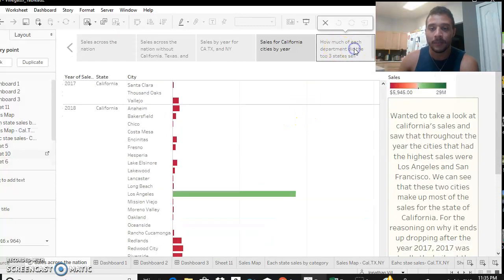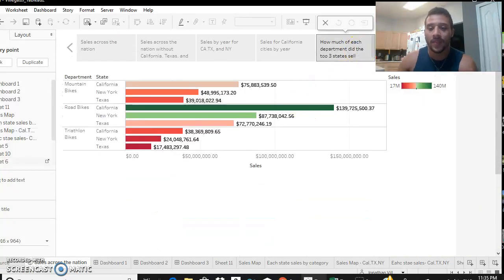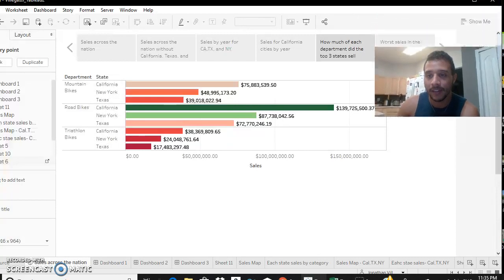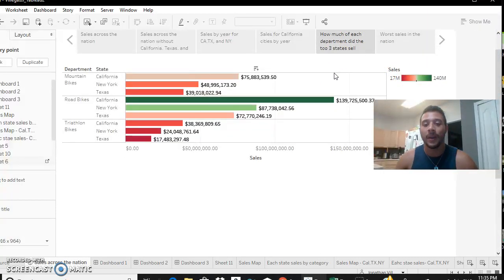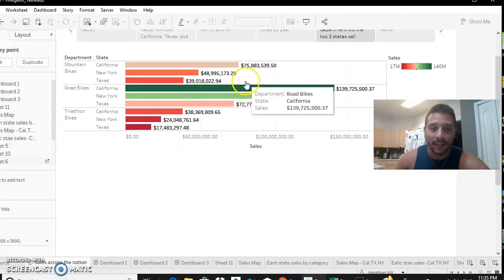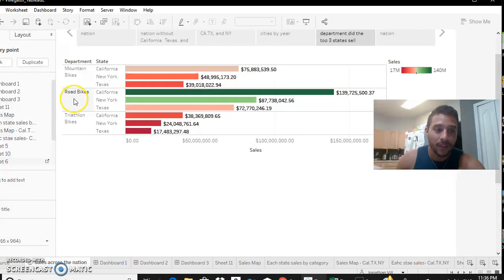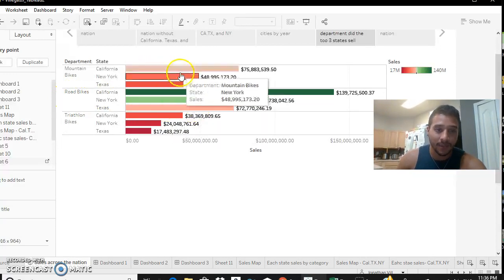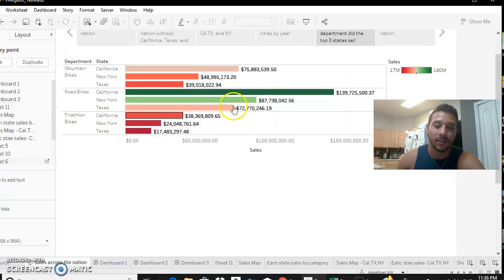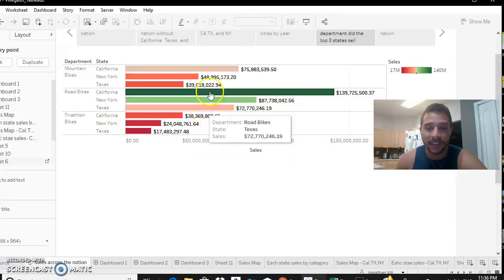So this is how much the three top states were selling, and this is where it was showing how the road bikes were selling the most in all three of the top states, then the second was the mountain bike, and the next was the triathlon bike. So this is more of just a visual bar graph way to see how much they were selling.